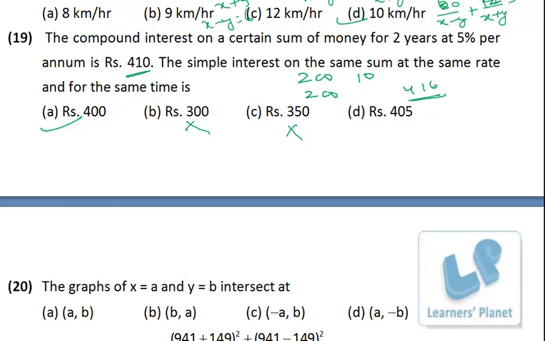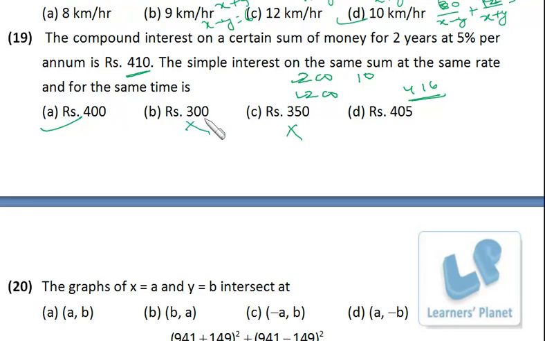What is the logic we have used? Compound interest is nothing but simple interest plus interest on interest for the first year, right? So first year interest is 200. On this, 5% interest will be charged in the second year. So 5% of 210 rupees. So this is first year simple interest, this is second year simple interest, and this is interest on the first year's interest. So total it is 410, and that is actually compound interest, right? 400 is a soothing figure, a simple figure.